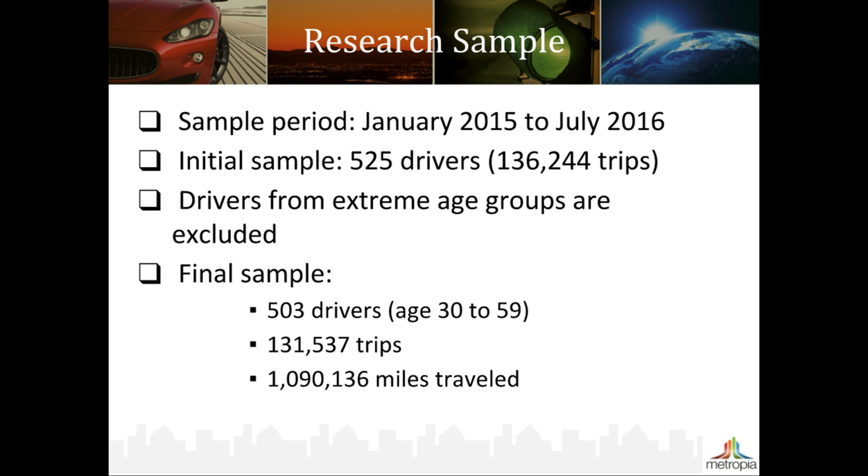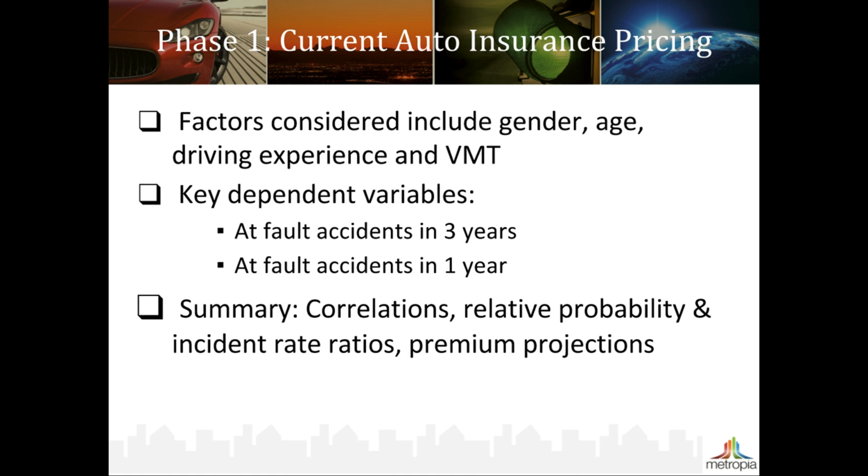Collectively, these drivers completed a total of 131,537 trips, which correspond to approximately 1,090,136 miles traveled. The first phase of the analysis models auto accident rates using only static underwriting factors. We used at-fault accidents within the past 3 years, as well as accidents within the past year as our main dependent variables. We first performed the correlation analysis to define the basic relationships, and then conducted various regression models.